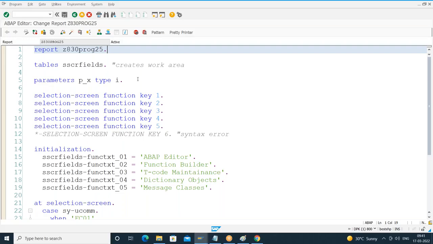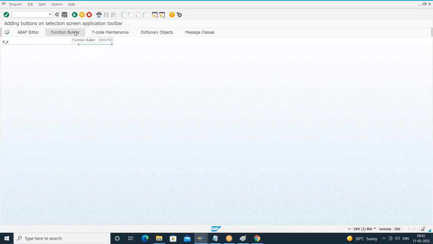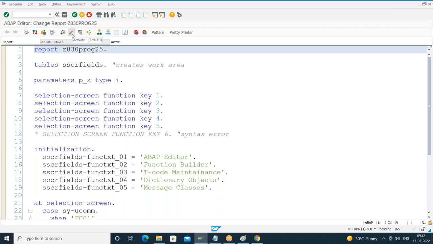Sir, is it possible to add tools in the application toolbar like these buttons? I am adding in the application toolbar only. This is the application toolbar only. Not buttons, tools, in the other sense, icons? Yes, icons. Like this, is this what you are saying? Back, close, this one? Yes, this one. These are also buttons only. Activate, direct, these are also buttons only.